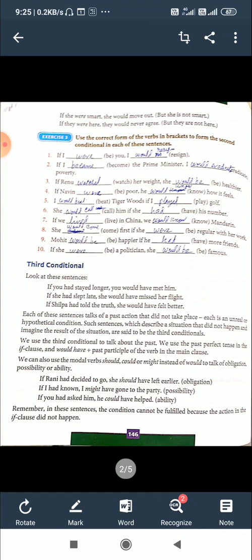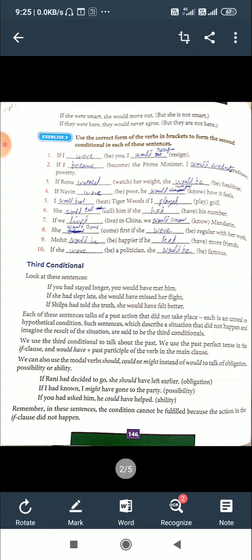So for possibility we use the past third conditional, and the auxiliary might: might plus have plus past participle. If we had asked him, he would have helped. Ability, that is also possibility.